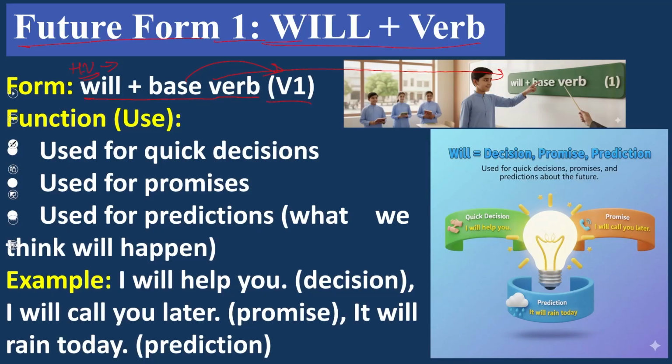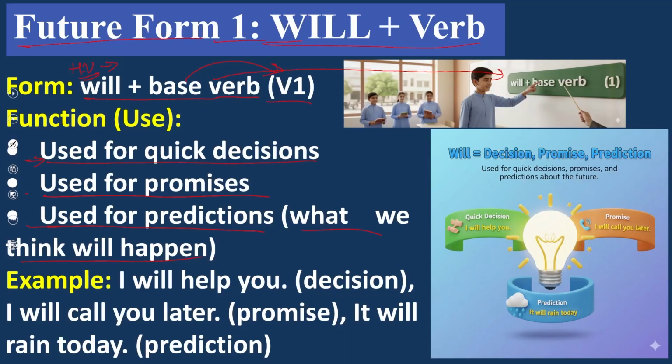Function or usage of future form 1, future indefinite tense. Yes, it is very important. Number 1, used for quick decisions, the decisions we make right now. Number 2, used for promises. Number 3, used for predictions: what we think will happen, what is going to happen in next time.